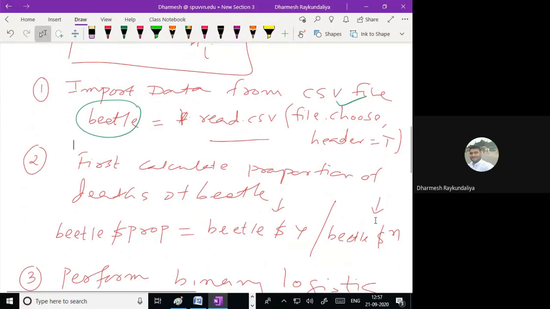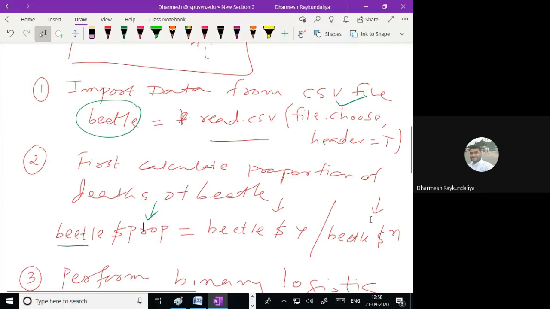Because the data are given in a group structure, first I wish to create a proportion. So how to create the proportion? Total number of death divided by the total number of beetle. So first I have to extract the number of death of the beetle which I have stored into the y. So beetle$y is divided by beetle$n. N is nothing but the number of beetles who received the specific dose, and whatever that proportion is, I am storing into the file name beetle, and the variable name is proportion.